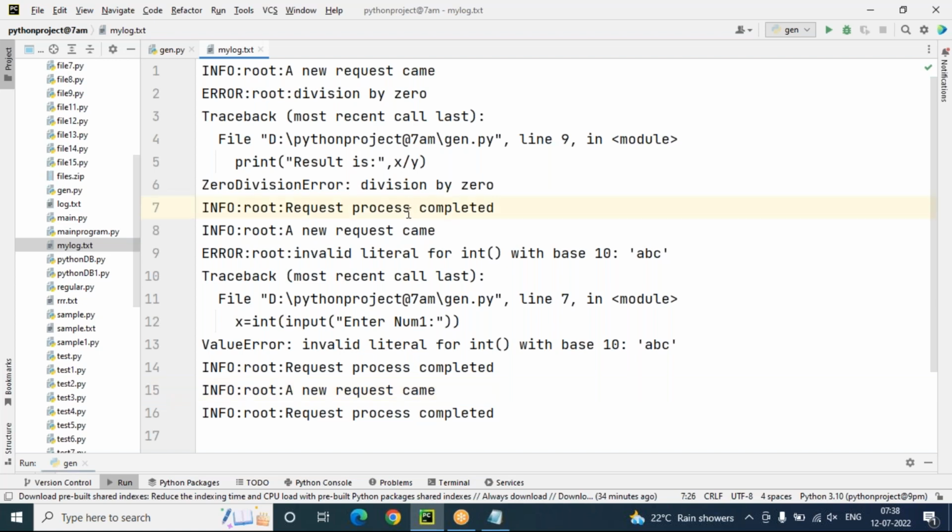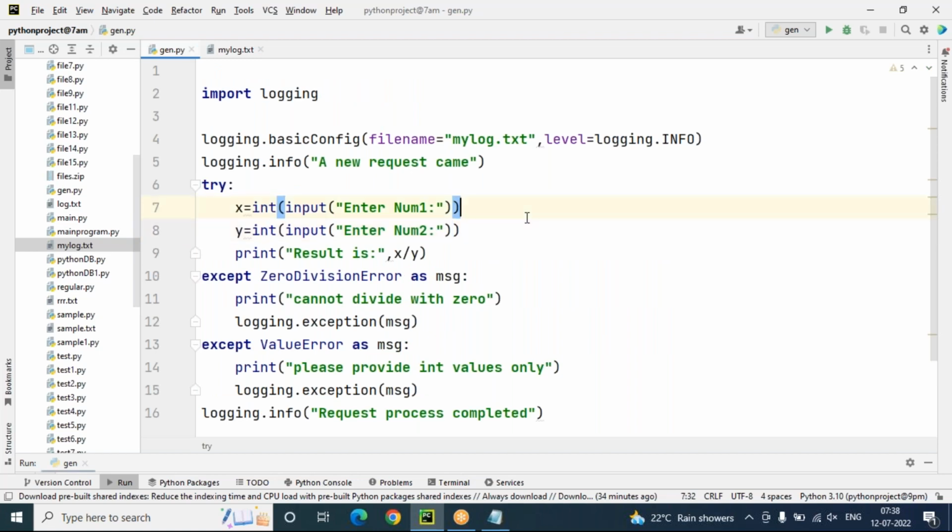So this is about the logging and assertion concept. The log file is just for creation purposes, to store complete exception information or your program information flow. If you want to save it into a file for later processing, those log files can be useful when we try to debug the program. So you can keep the log file information and try to debug your program easily while observing the log status code. Okay, this is the importance of the log file.